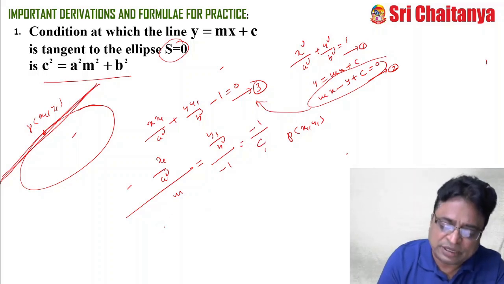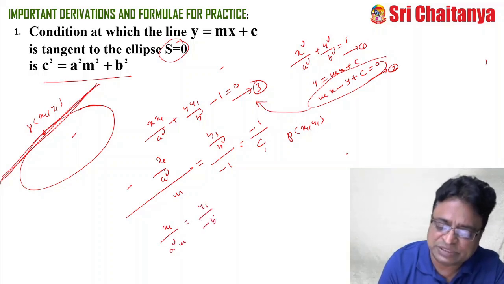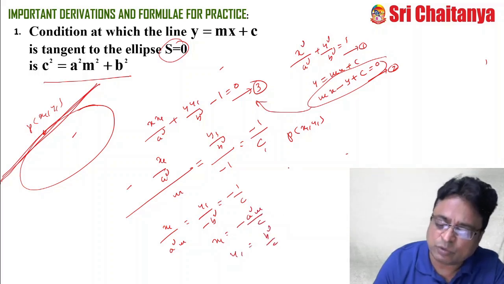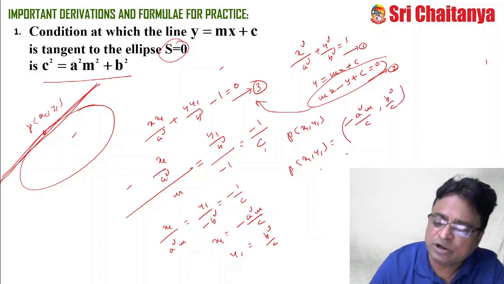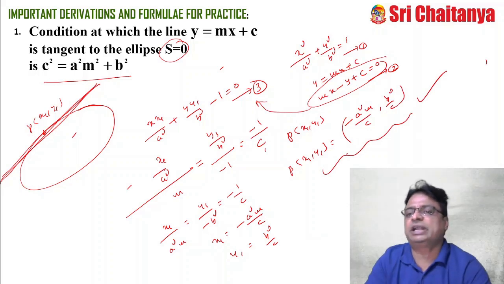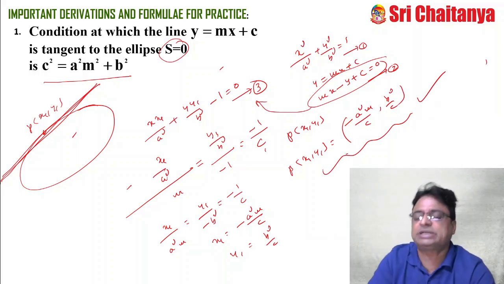So x1 by a square m equal to y1 by minus b square equal to minus 1 by c. So my x1 equal to minus a square m by c, y1 equal to b square by c. So what is the point of contact? x1, y1 is equal to minus a square m by c comma b square by c. These are the coordinates of the point of contact if the line y equal to mx plus c is a tangent.